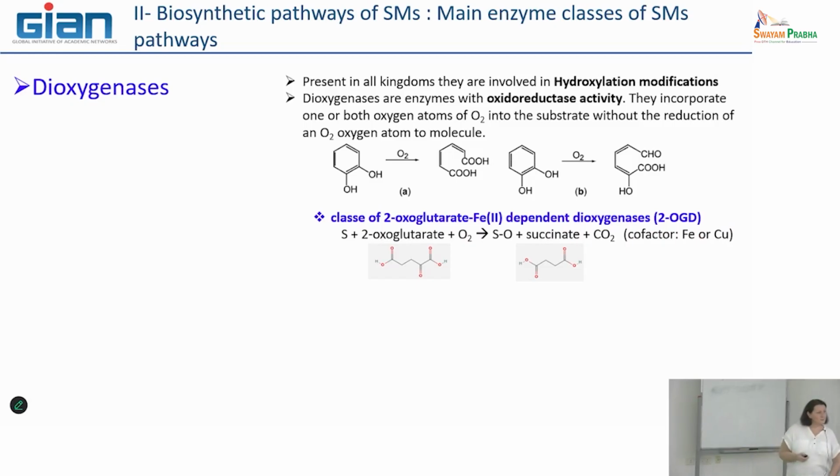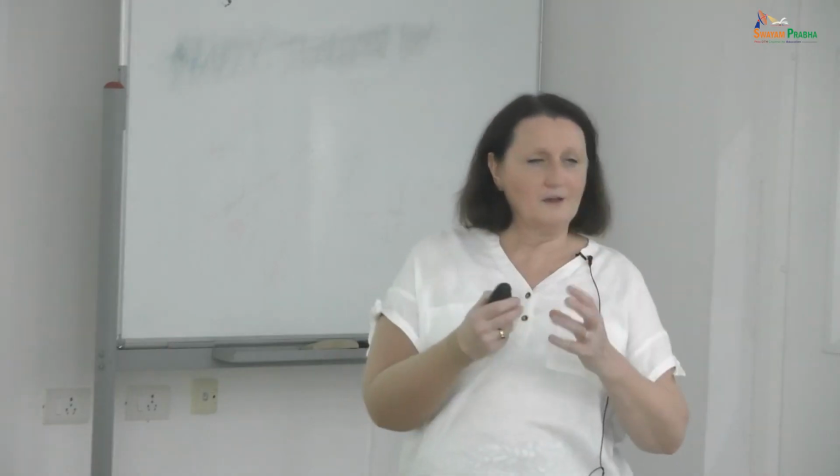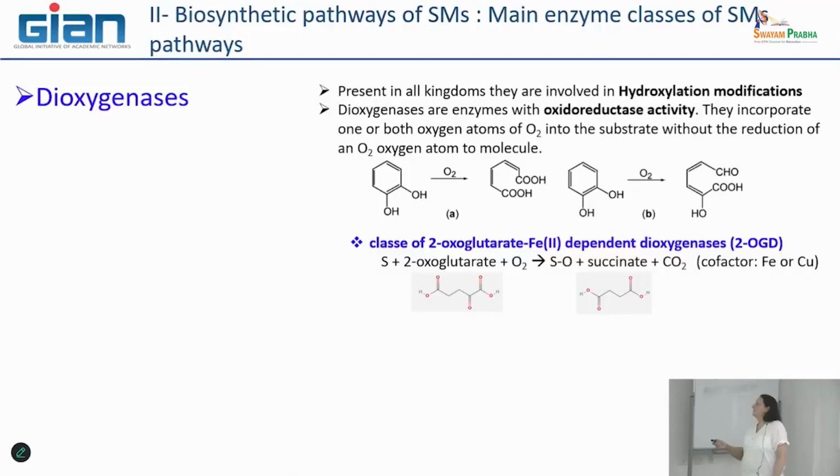The third family that it is very important to know is the deoxygenases. Deoxygenases are involved in hydroxylation modification, which means that you already have a hydroxyl group and you continue to modify this particular group. So deoxygenases have an oxidoreductase activity, which means that they are able to introduce new oxygen into the molecule.